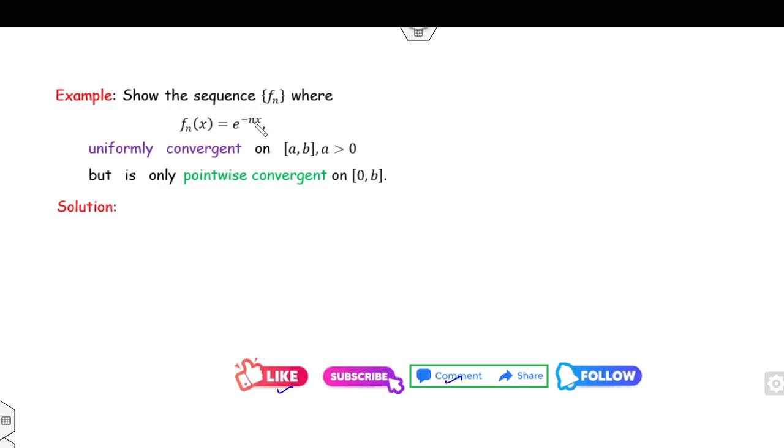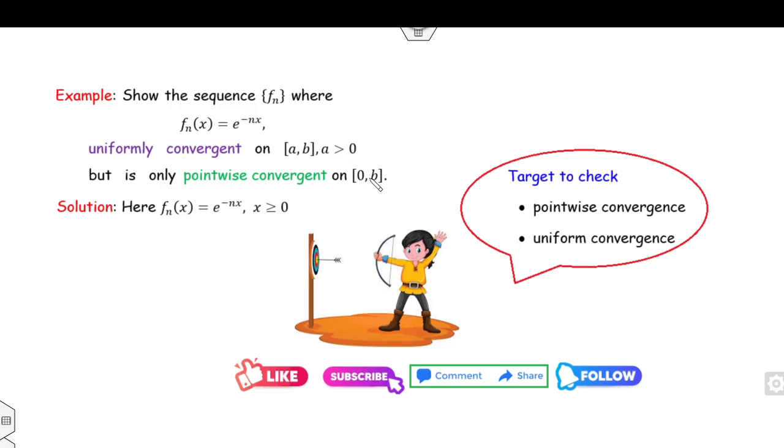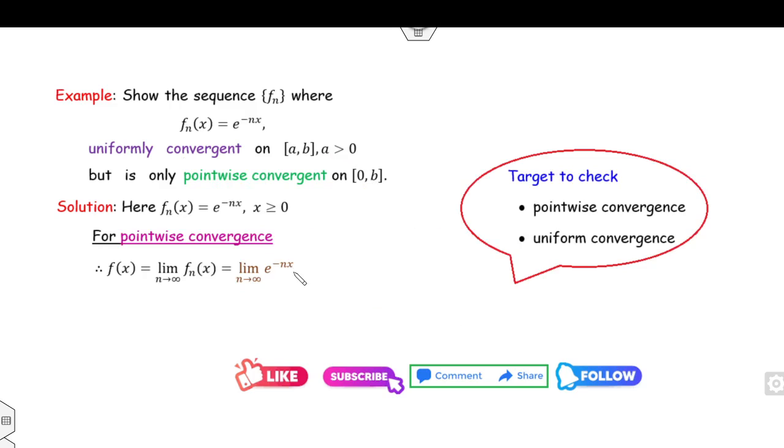Okay, check. Show that the sequence is uniformly convergent on [a, b] with a strictly greater than 0, but it is only pointwise convergent on the closed interval [0, b]. Fine. Again, your first target is to check the pointwise and the uniform convergence. Can you find this limit? So what is the domain?